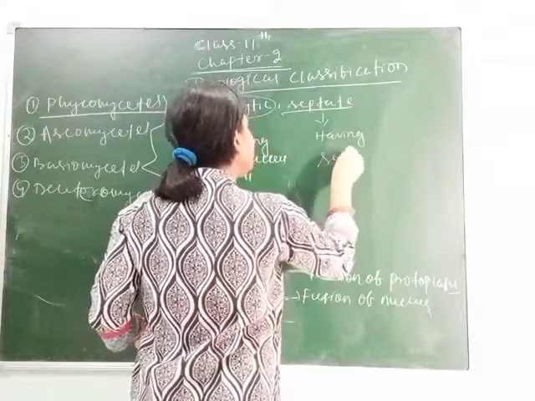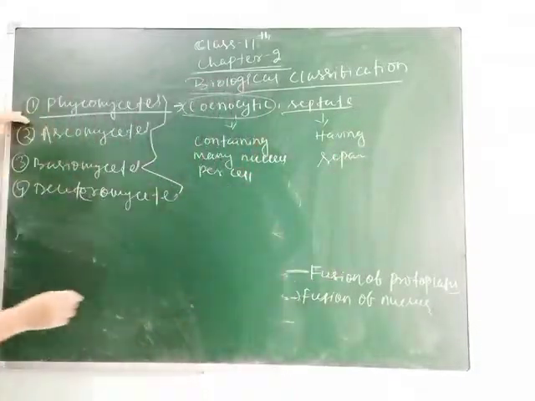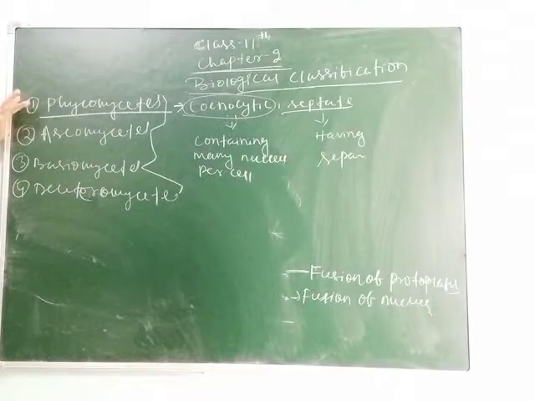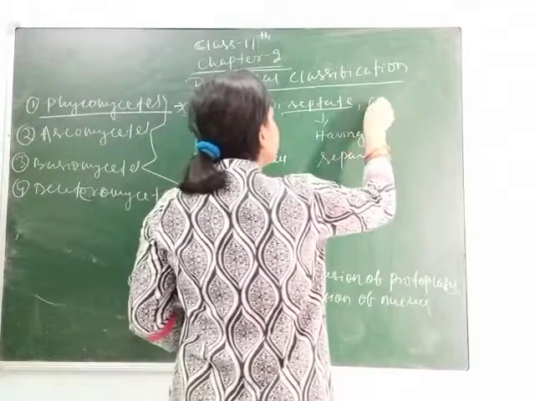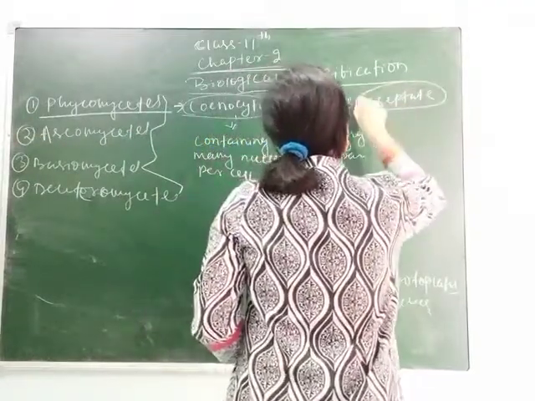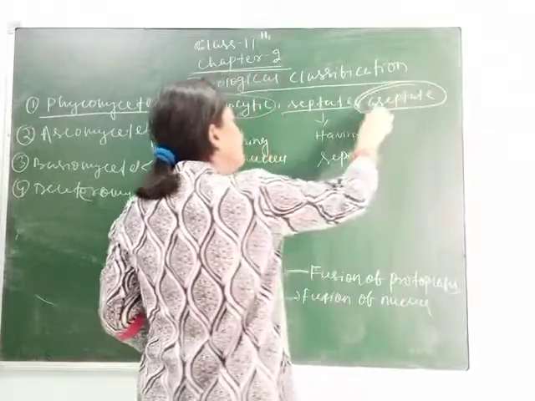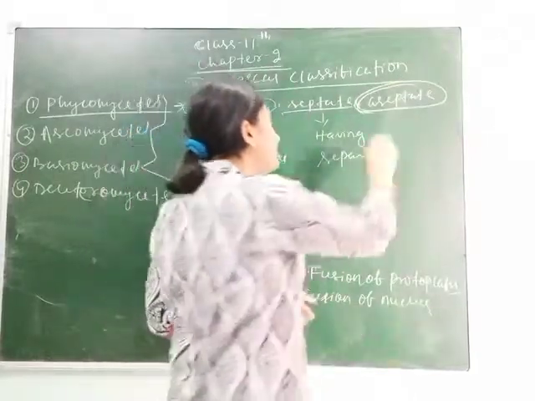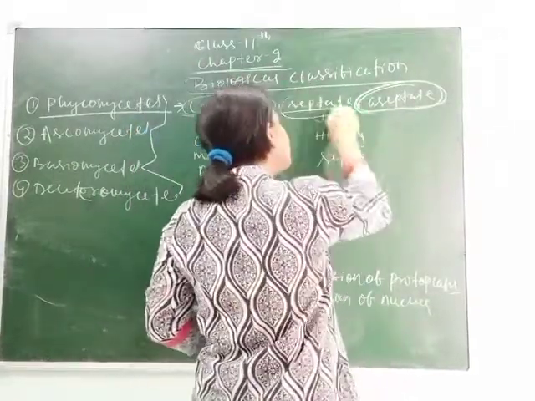So students, we are studying Phycomycetes. Here I have told you that it is cenocytic and septate, and sometimes it may be aseptate also. Aseptate means having no separation wall. In many cases it is aseptate, in few cases it is septate.